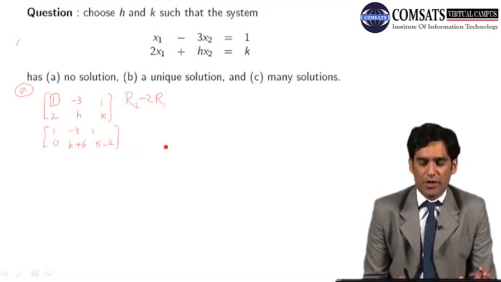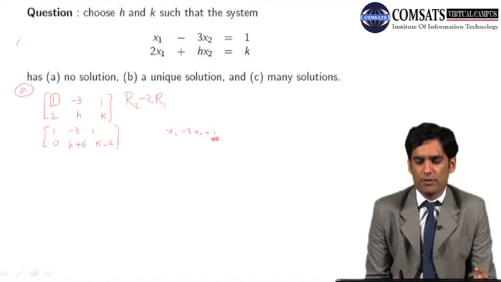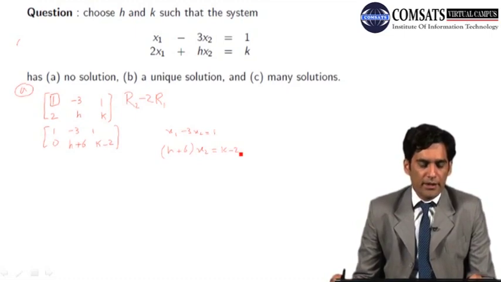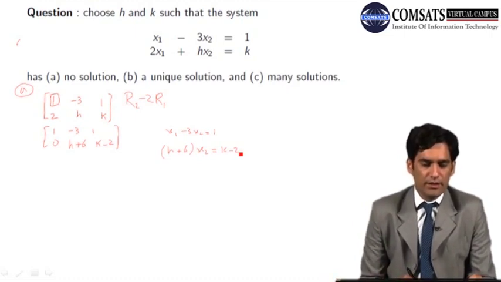If I transform this matrix into the variables form, I will get x1 minus 3x2 equals 1 and h plus 6 times x2 equals k minus 2.